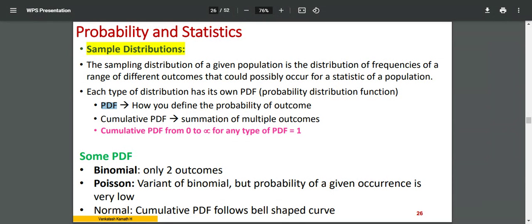PDF is something equivalent to, otherwise I can tell you in a simple other way around. You know about frequency distribution. There are two types, if you remember. One is general frequency, another is cumulative frequency. I hope everyone knows about that. Frequency bar chart you would have done, all of you. Individual values, you have drawn a frequency table, bars, right? Now cumulative means you keep on adding previous value, present, next, and it always increases.